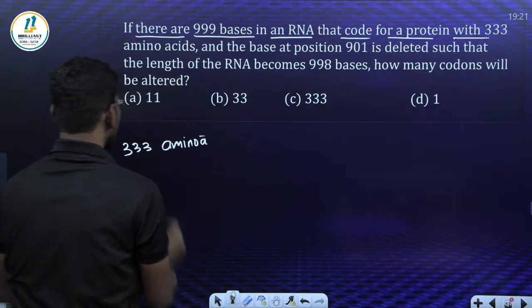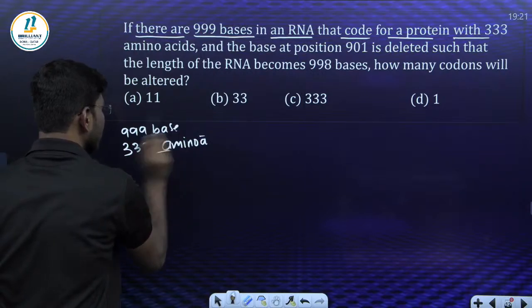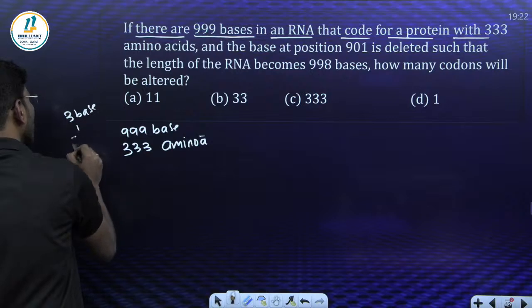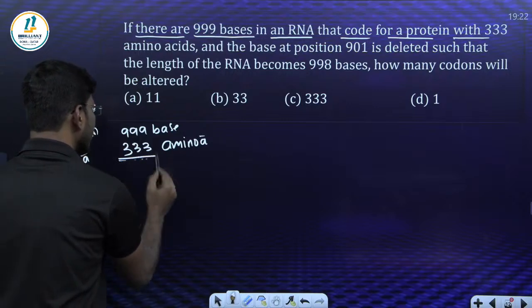How many bases are there? 999 nitrogen bases. We know 3 bases become 1 codon, and 1 codon equals 1 amino acid. So 999 bases, 333 amino acids.